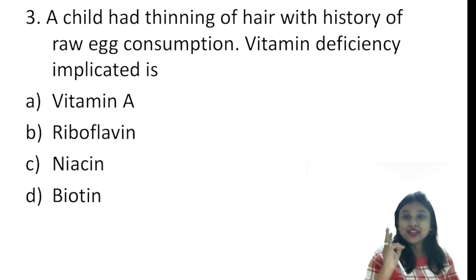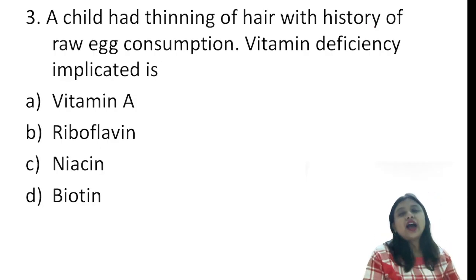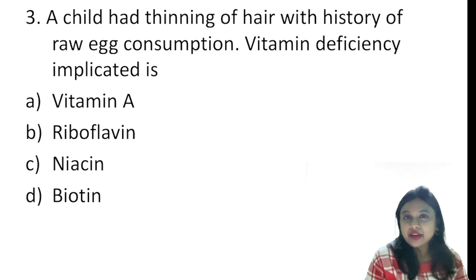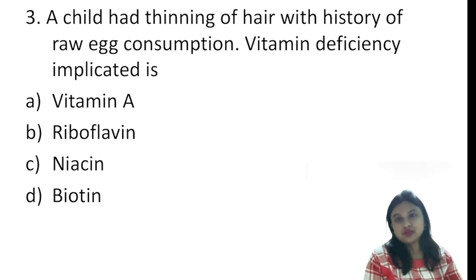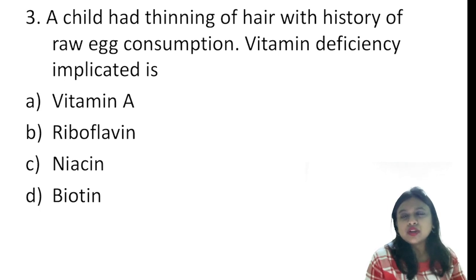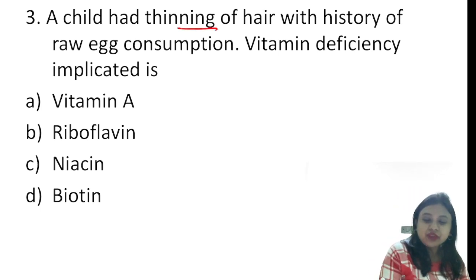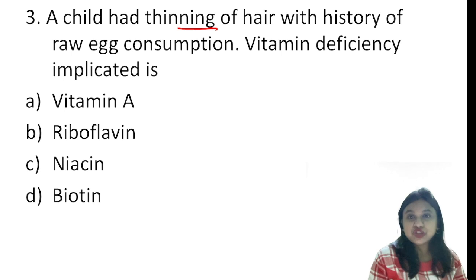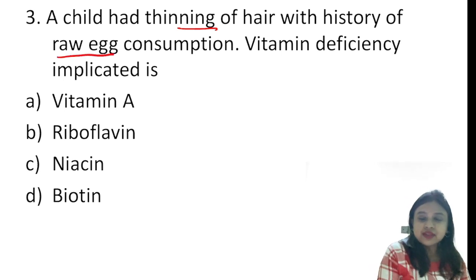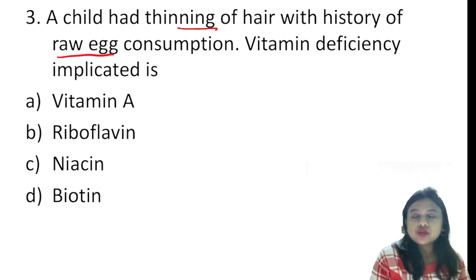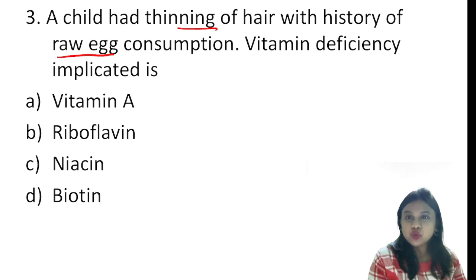Now coming to the third question from vitamins. A child had thinning of hair, that is alopecia, with history of raw egg consumption. So these two keywords, that is alopecia, and even if you don't remember about alopecia also, this raw egg consumption, this only can give you the diagnosis that this is nothing else but biotin deficiency.